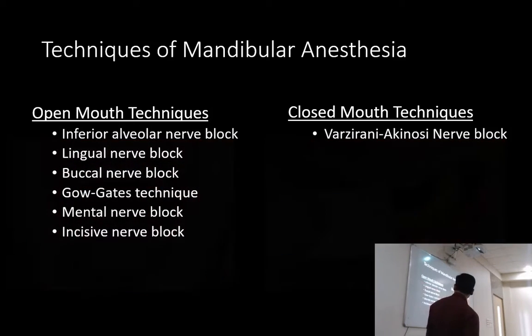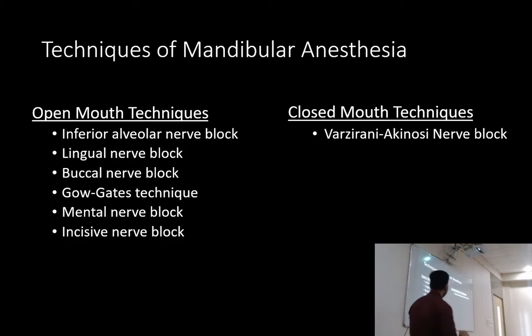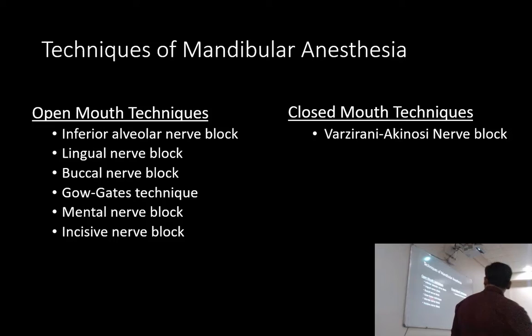And in open mouth technique we have many. Inferior alveolar nerve block, the name is Halsted technique. Lingual nerve block, buccal, Gow-Gates, mental, incisive. I'm going to go into detail on the inferior alveolar nerve block, because this is the most common one that you are going to use. I will talk about the rest, but not in as much detail. Okay, let's go.